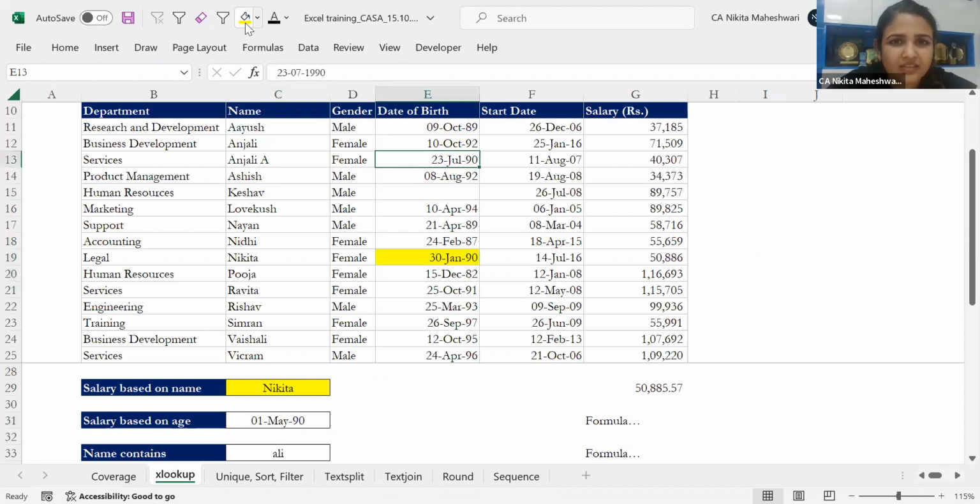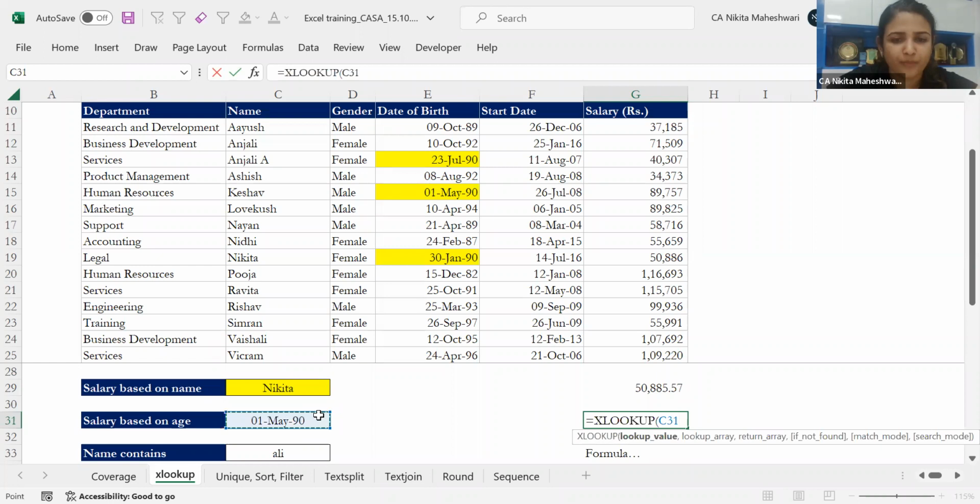Then if I see here, services, 23rd July 90. There was one more cell, I think. Let me just put this 1st May 90. This I'm doing manually. I've just added this 1st May 90. Now let's say I want to see the salary based on age. Again, I'll just put a simple XLOOKUP formula.